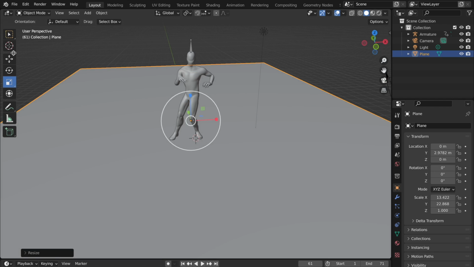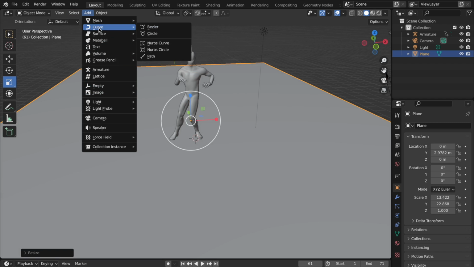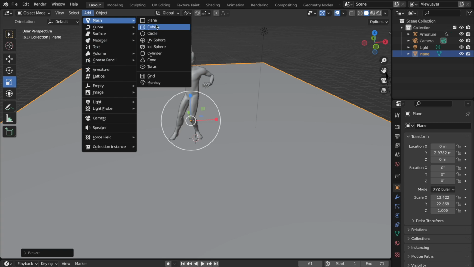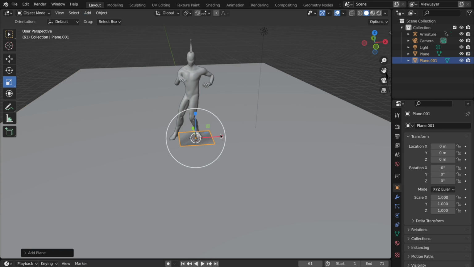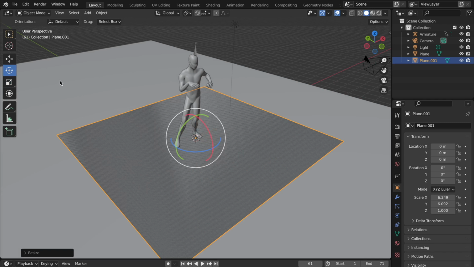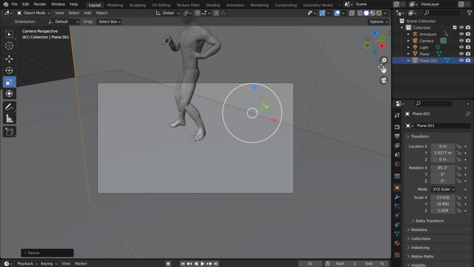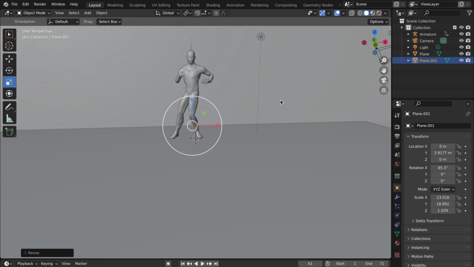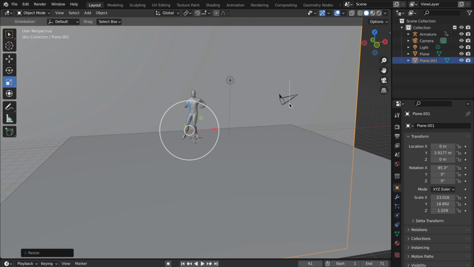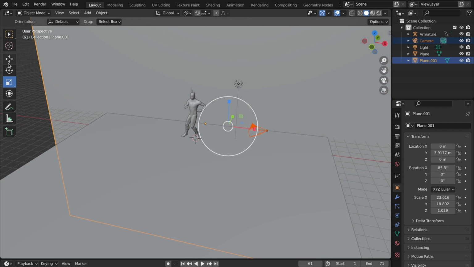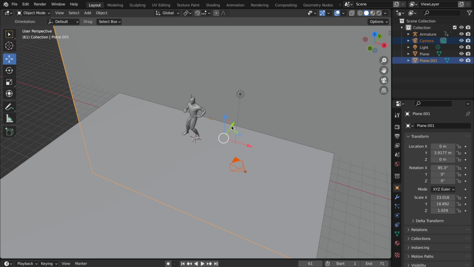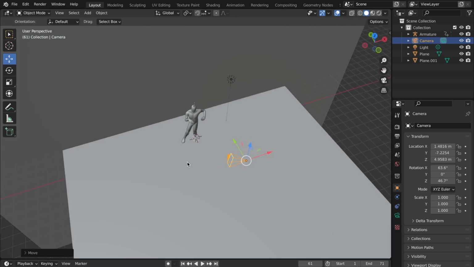And then we will add another plane for our background. So just add plane again. Scale that. And then I'm just going to rotate that. Now obviously, if we click on the camera right here, we can see the camera placement is off. So I'm just going to move the camera now. So with that, we're just going to select the camera, and then we are going to move it. Oh, we got the wrong thing selected. Just like that, we got the camera selected. Then I'm just going to move it over here.